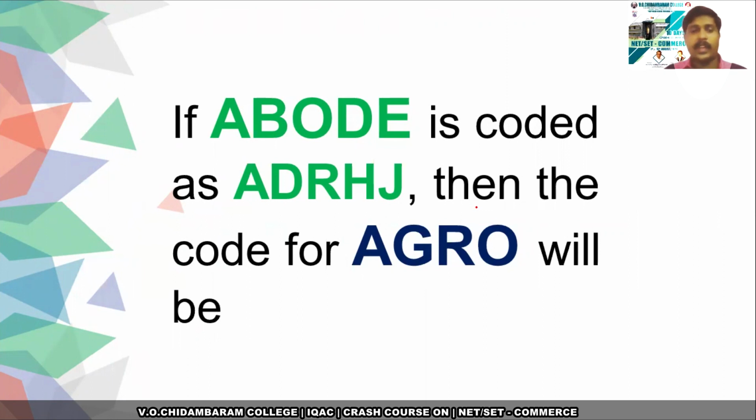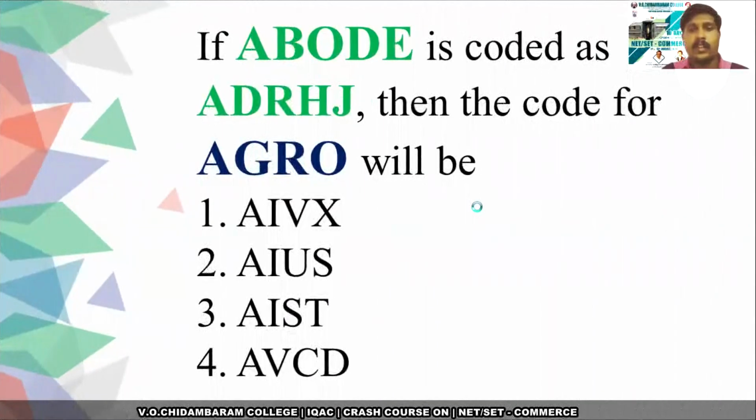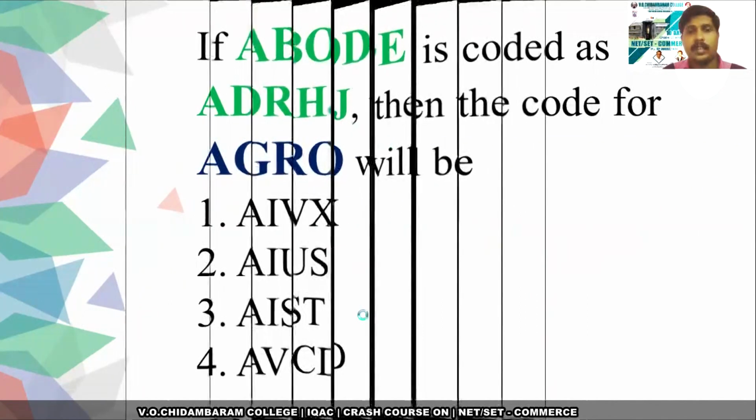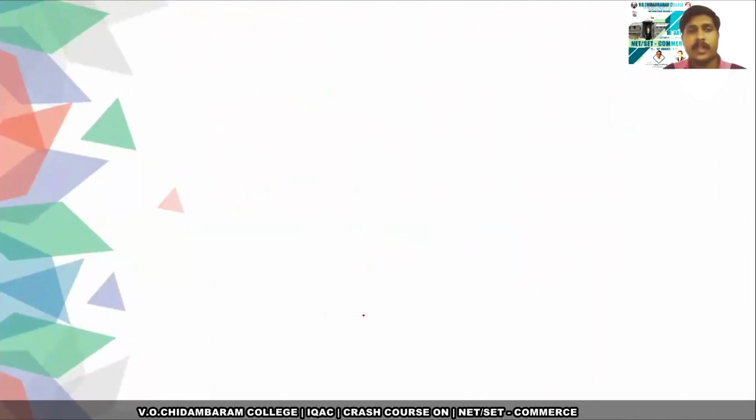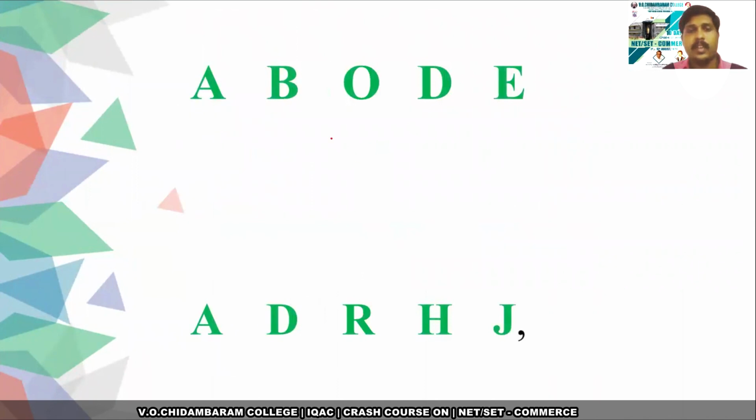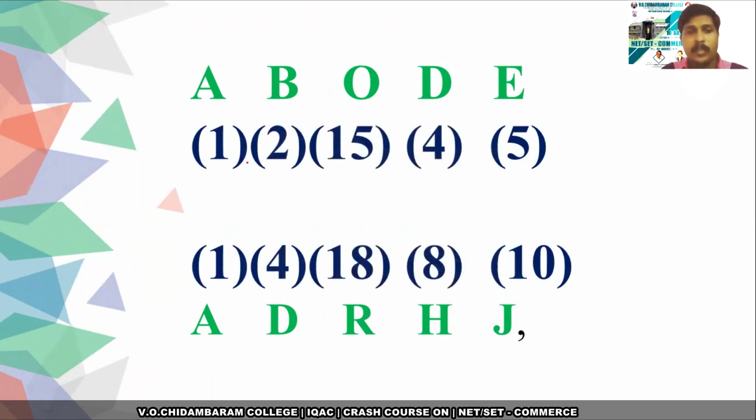How can you find the answer? So these are all the possible answers given to you. You have to choose the best one. So ABODE is coded as ADRHJ. If you consider the numbers associated with the letters, A is 1, B is 2, O is 15, D is 4, E is 5.